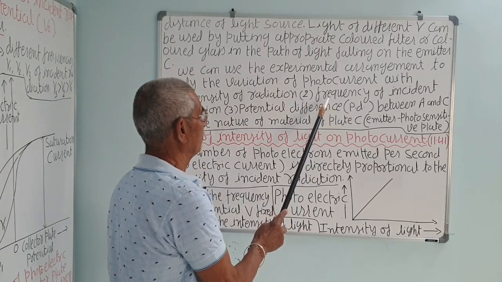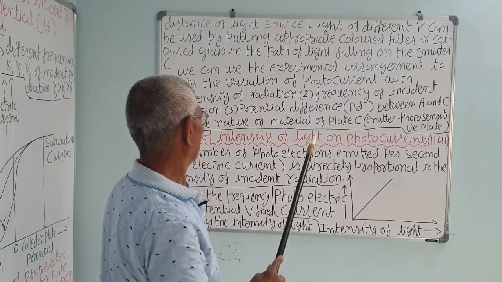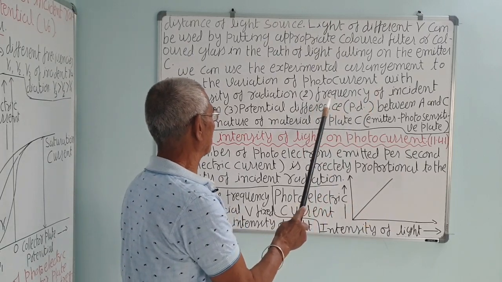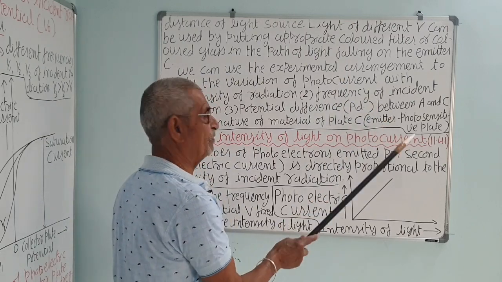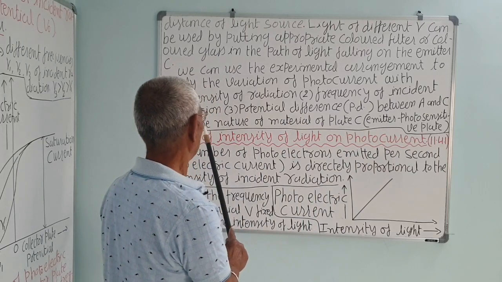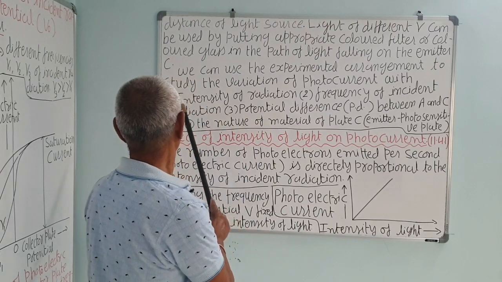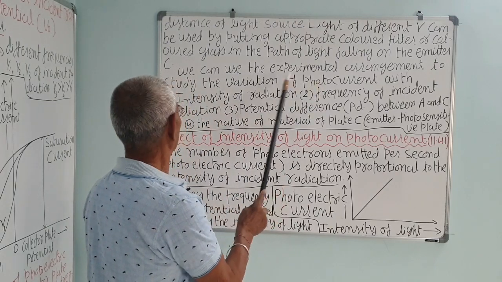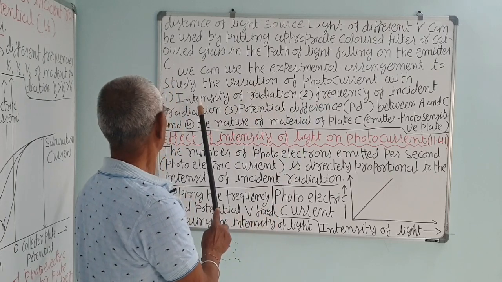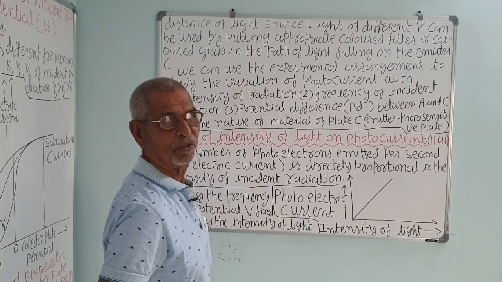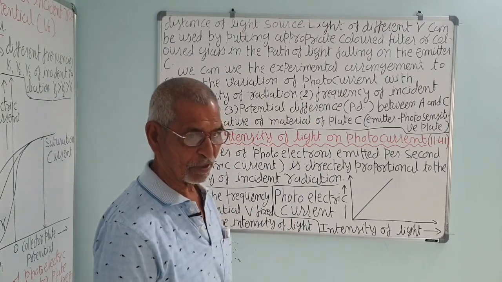Correct? With frequency, it will not change the saturation current, which will be the same if you change the frequency, but the stopping potential will be different for different frequencies. We will see that later on. And fourth, the nature of the material of the plate. So you can study the variation of the photocurrent with the intensity I, the frequency nu, the potential difference V, and the material of the plate. That is, you can change the plate.